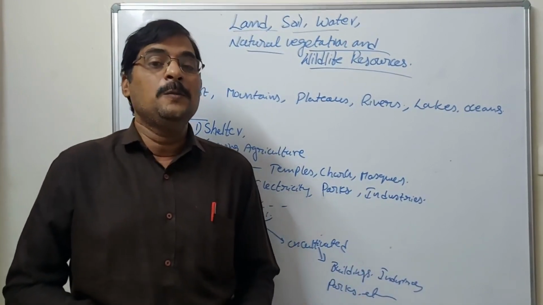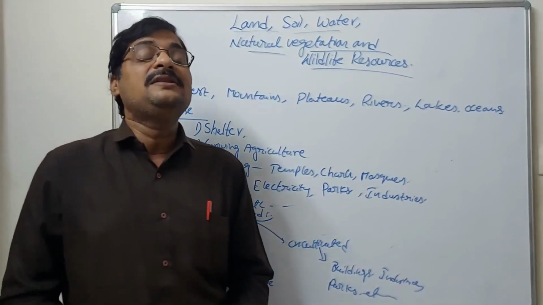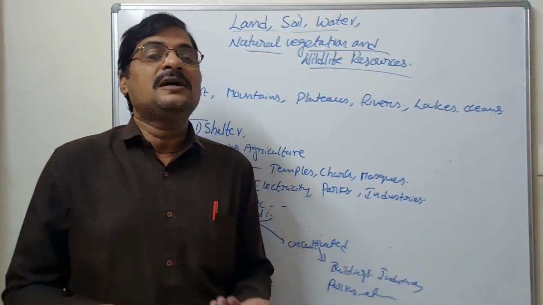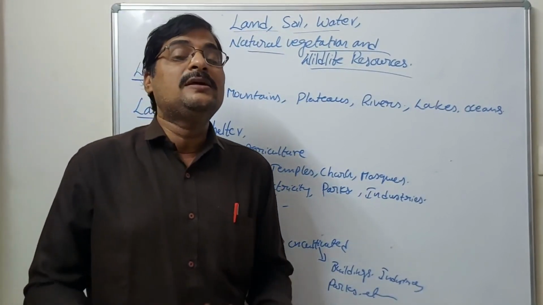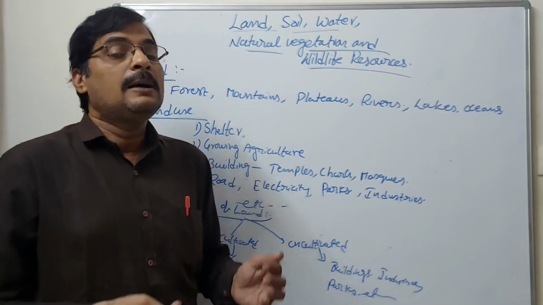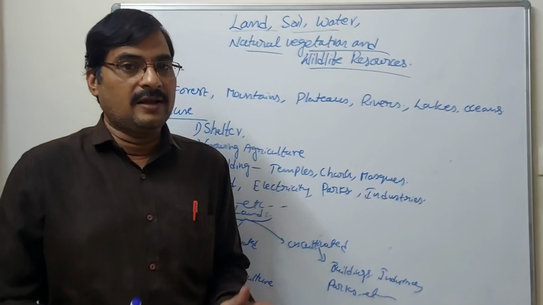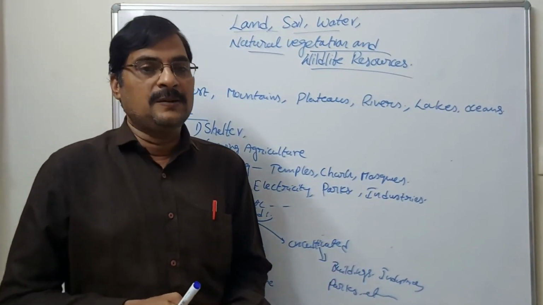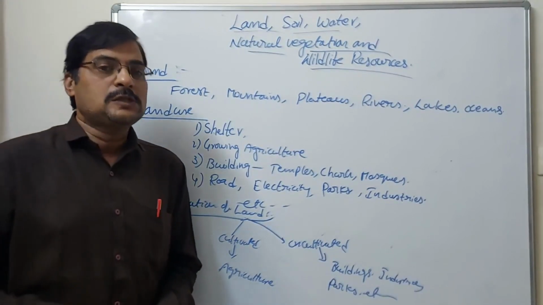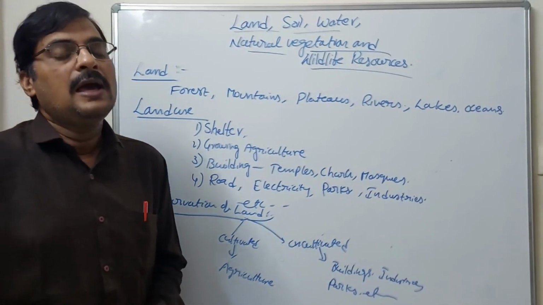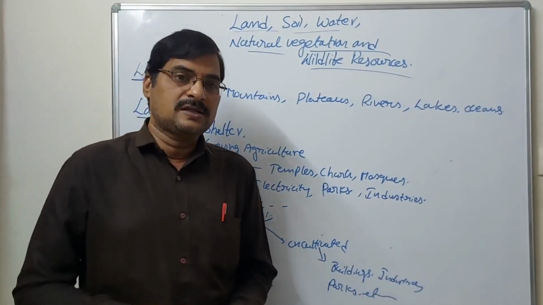So what should we do? We have to act according to the situation. We have to conserve the land area and encourage all the children to grow plants in our surrounding areas where we live. This is part of the land area. Coming to the soil, what is the use of the soil and how to grow crops, we can discuss now.